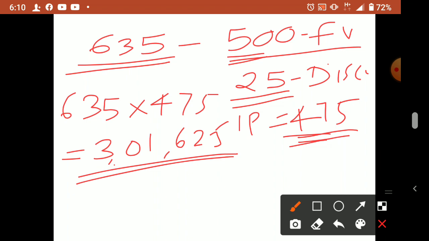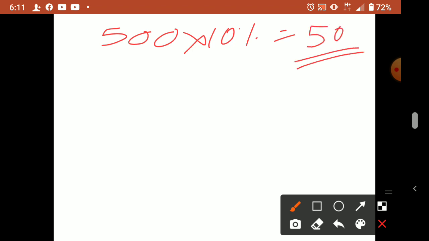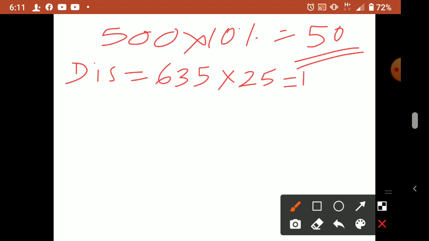Now redemption is at a premium. Redemption at a premium means that is also a loss for the company. So what is the premium? Redemption premium is 10%. That means 10% of 500 is the premium, that is 50 rupees premium we will give them back. Discount we already calculated. Discount is 635 into 25. So the total discount allowed is 15,875. You multiply and check, then only write.